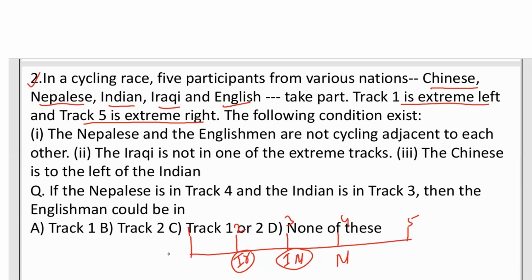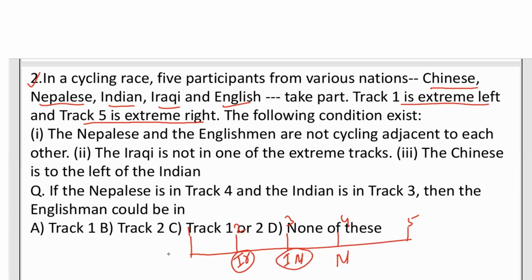For the Englishman, where could he be? So Englishman could not be here. If we put the Englishman here, then Chinese is left, Chinese will be here. But the condition given here is that the Chinese is to the left of India. So if the Indian is here and Chinese here, then Chinese will be right of India. But according to the condition, the Chinese is to the left of India. So we cannot put Chinese at 5.